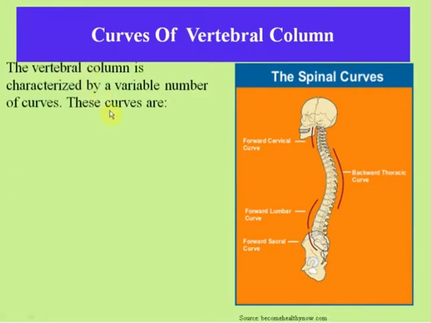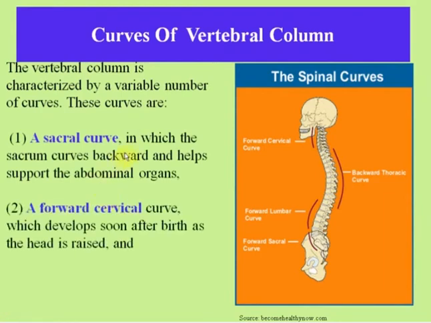The vertebral column is characterized by a variable number of curves. The first one is the sacral curve, in which the sacrum curves backwards and helps support the abdominal organs.